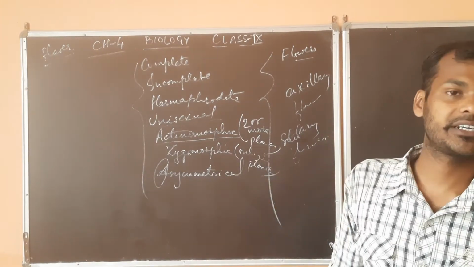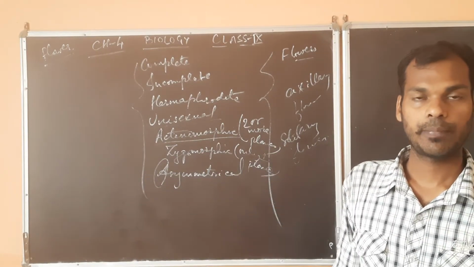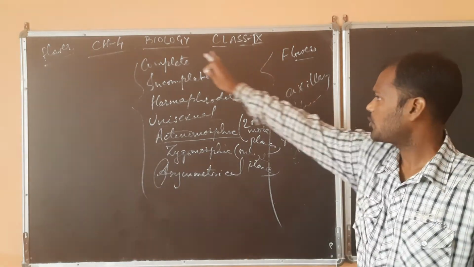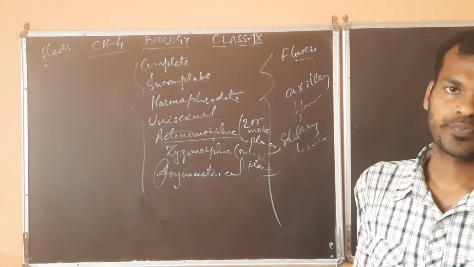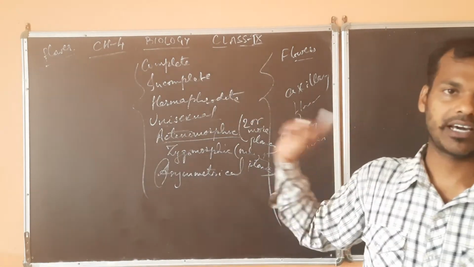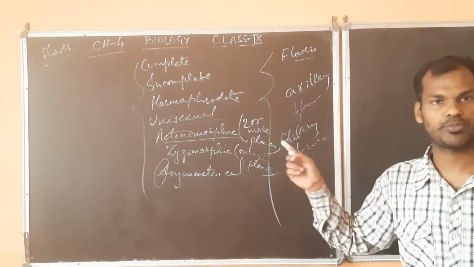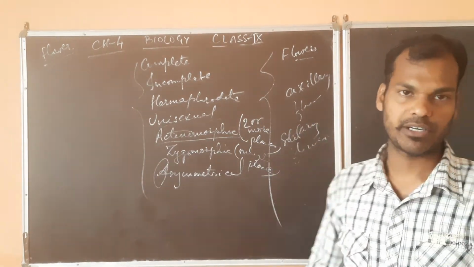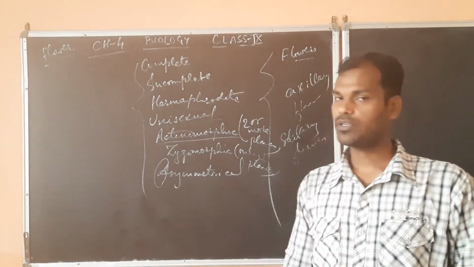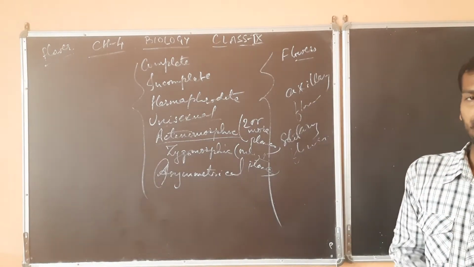That is asymmetrical. Okay, so I think all these terms are clear to you: complete flower, incomplete flower, hermaphrodite flower, unisexual, actinomorphic, zygomorphic, asymmetrical. So this was an overview of the flower.